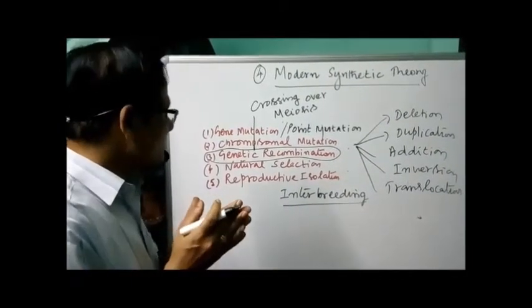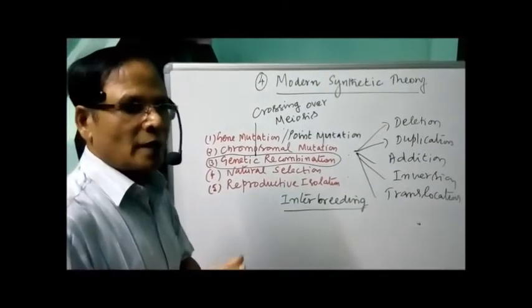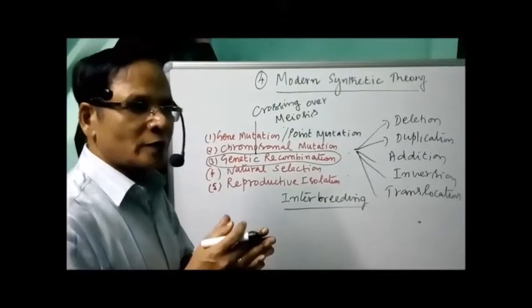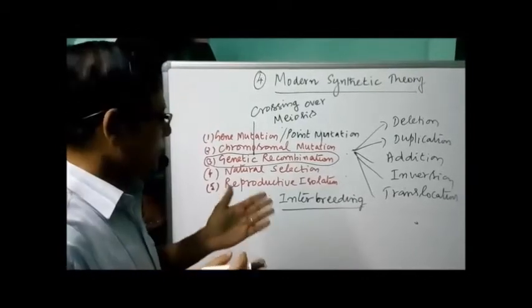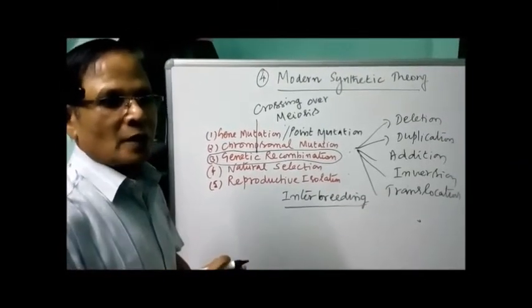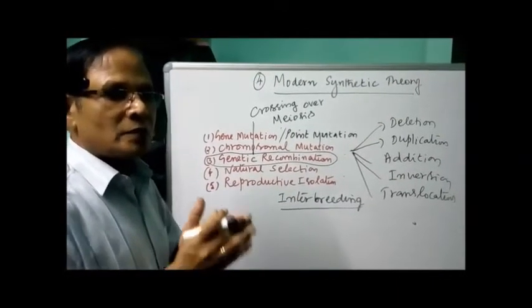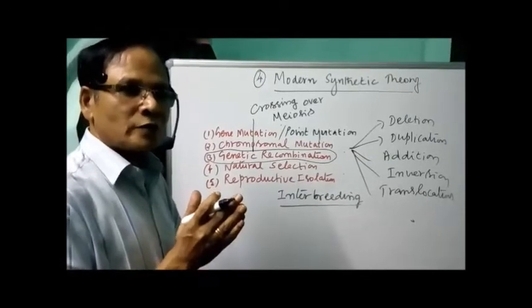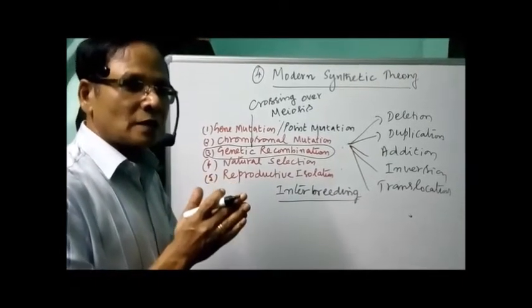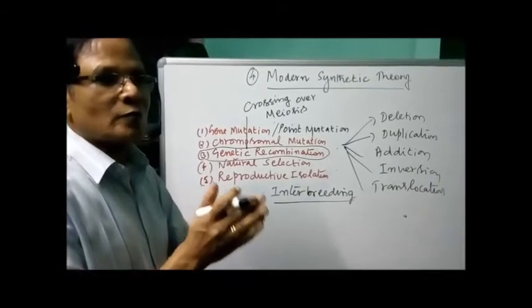These are some of the isolating mechanisms that take place before reproduction. And after reproduction also we have some isolating mechanisms, for example hybrid inviability, hybrid sterility, hybrid breakdown. So these are all the reproductive isolation methods that occur after mating, preventing the individuals from surviving.